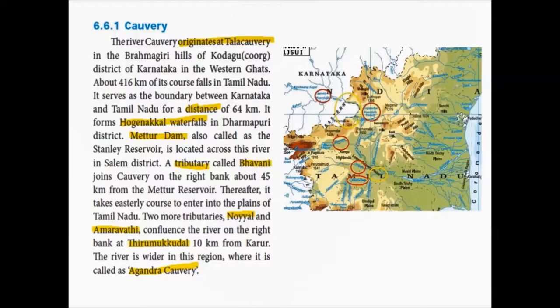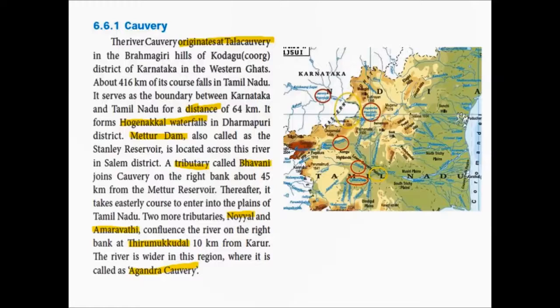Thereafter it takes easterly course to enter into the plains of Tamil Nadu, which means the river Kaveri along with its tributary, it takes a easterly turn. It turns towards east to enter into the plains of Tamil Nadu. You already know what is a plain. ஒரு சமவெளியை தான் நம்ம பிளெயின்னு சொல்கிறோம்.